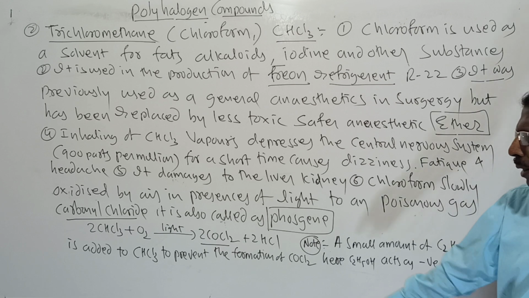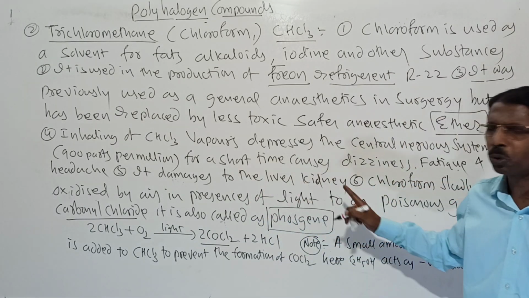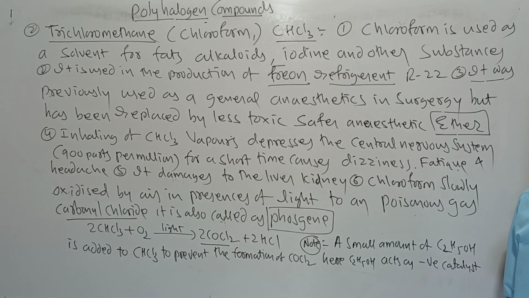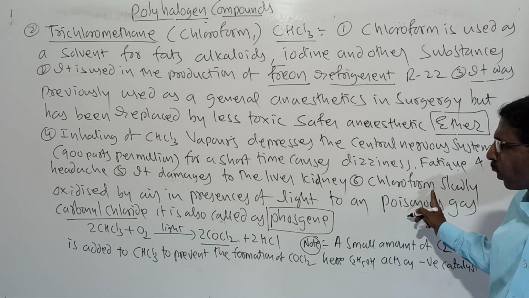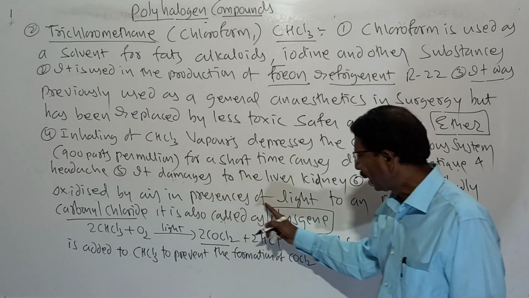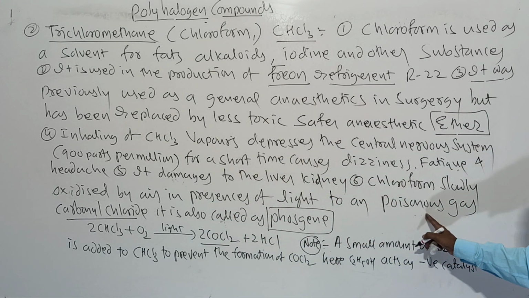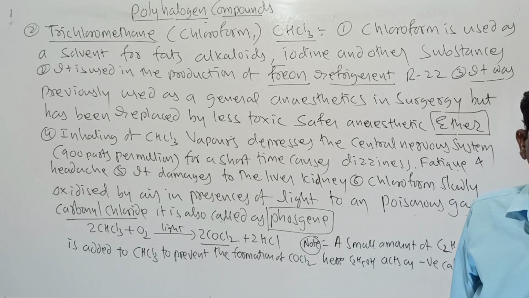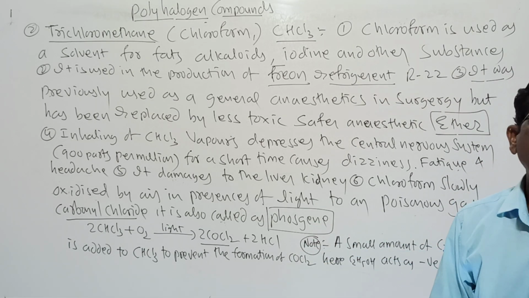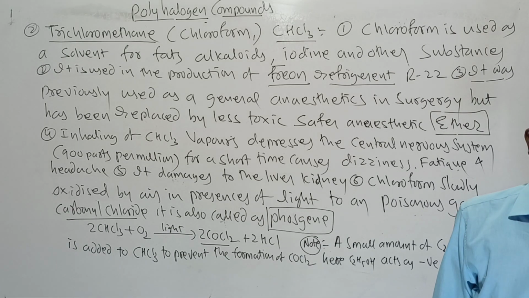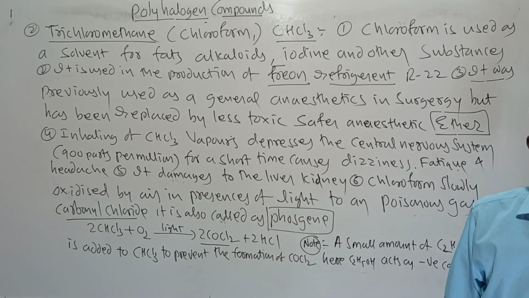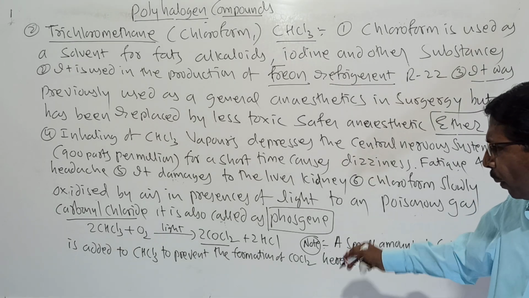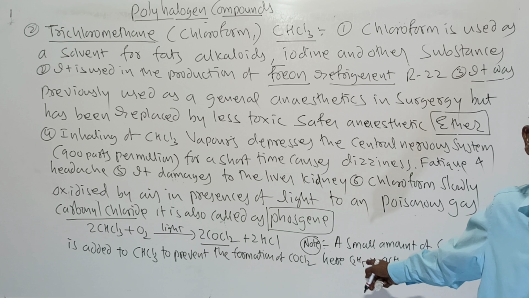It also damages the liver and kidney. Chloroform is slowly oxidized by air in the presence of light, forming an extremely poisonous gas called carbonyl chloride. This carbonyl chloride is also called poison gas, it is used in warfare, and it can also be prepared easily, but it is very poisonous.